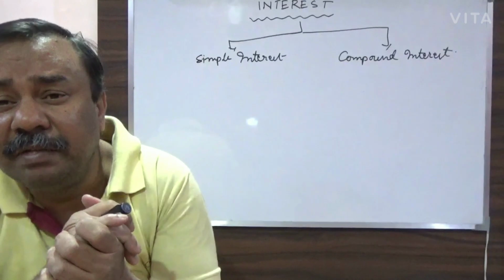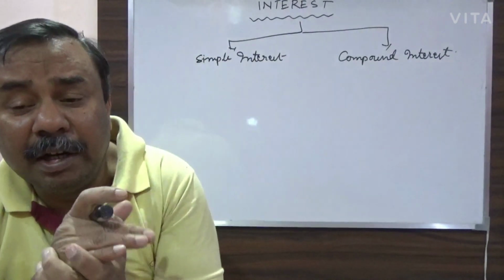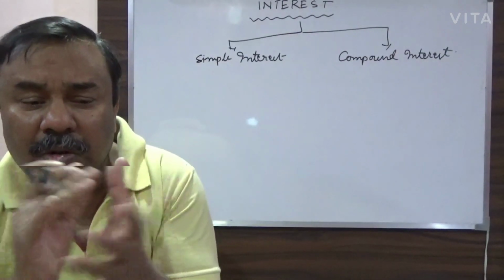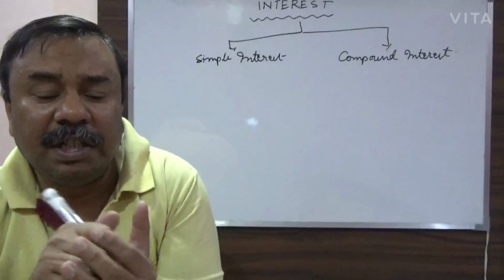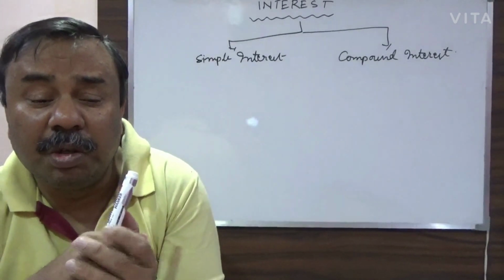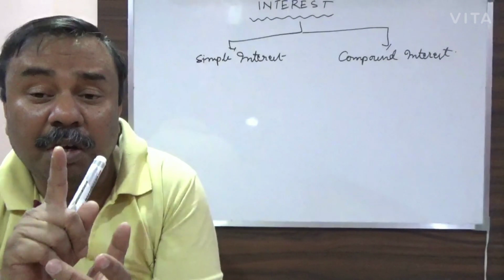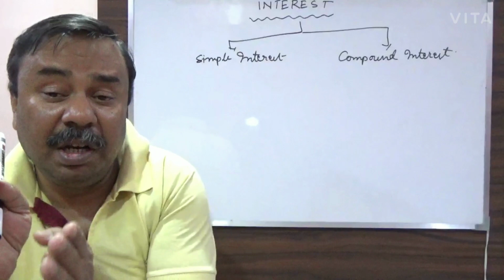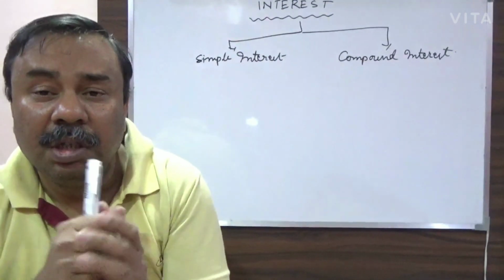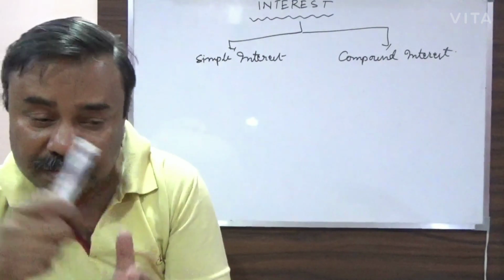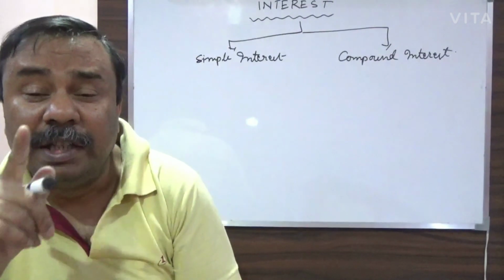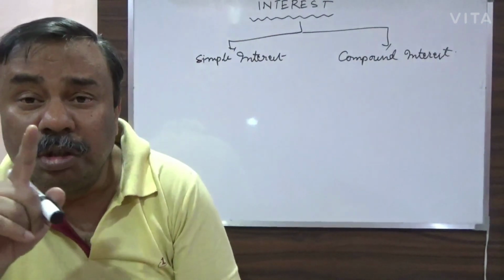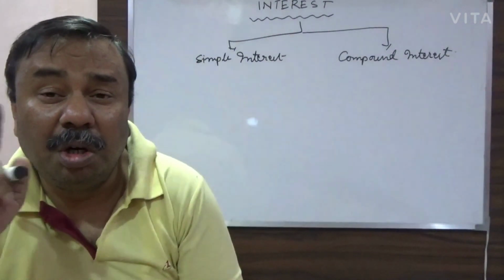Once again, the rate of interest may be fixed, or it may be varying. It may be possible that the lender says, if you are paying me within 1 year, I will charge this much interest only. But if you are paying after 1 year, then I will charge a different, much higher rate of interest. Even if you are not paying after 2 years, the rate of interest will change again. So this all goes on continuously.